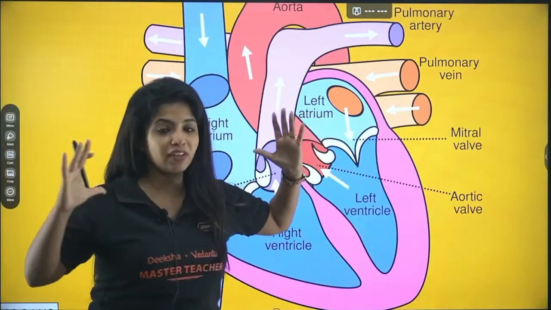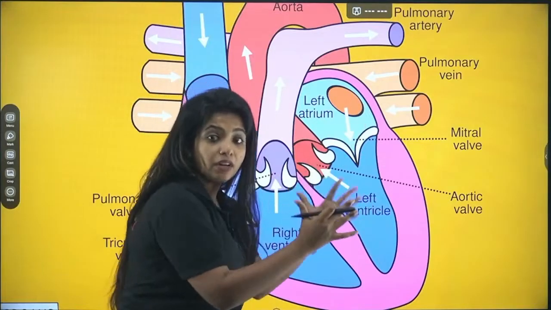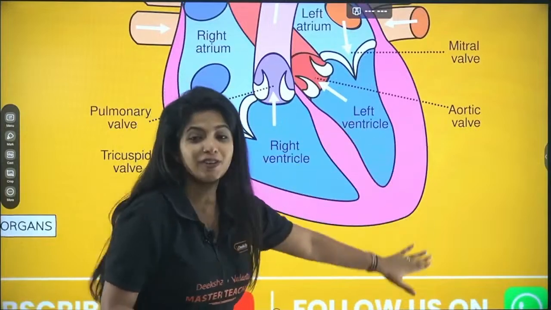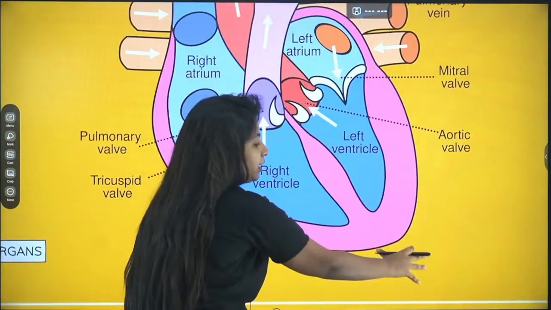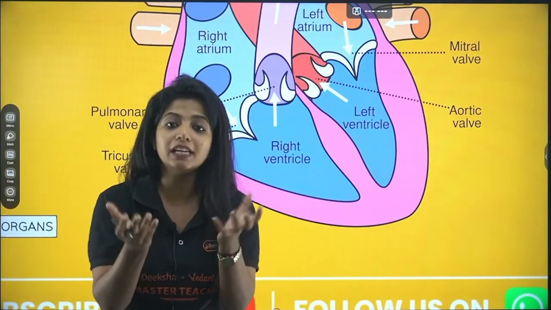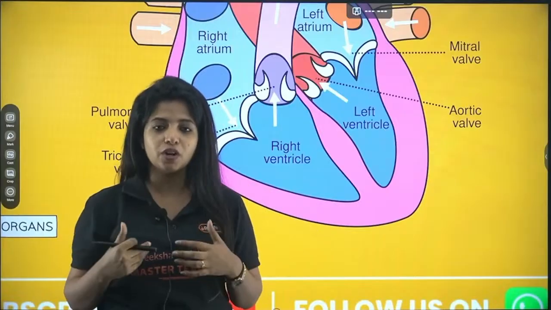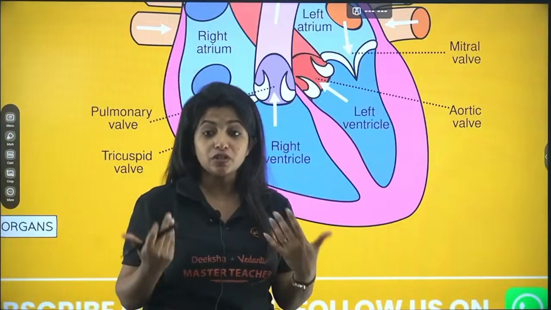From the atrium, when the atrium contracts, all of it goes to the left ventricle. Now when the ventricle contracts, all of it will be going to the rest of our body. So oxygenated blood is on the left side. Now when it goes to the rest of the body, the cells will take in all the oxygen and give back carbon dioxide and all these things which are to be removed.